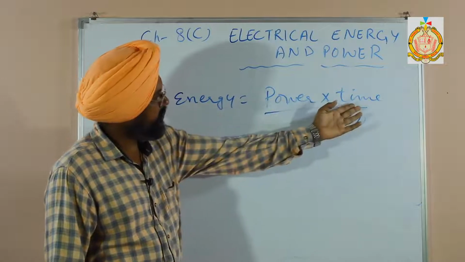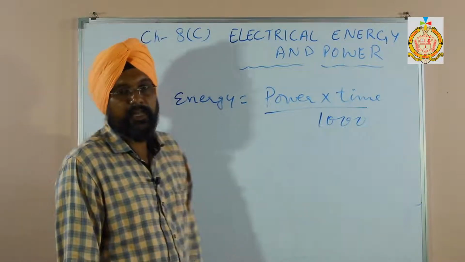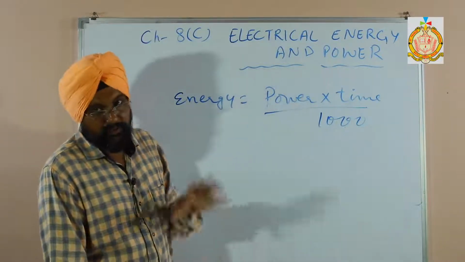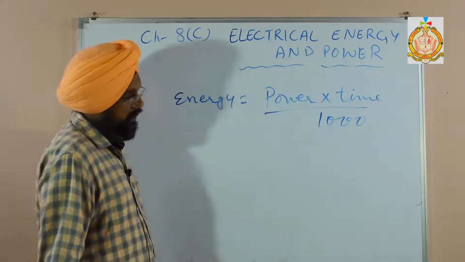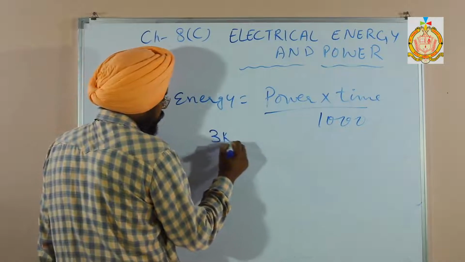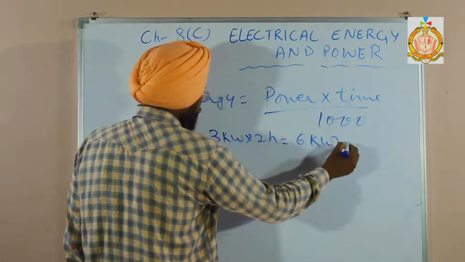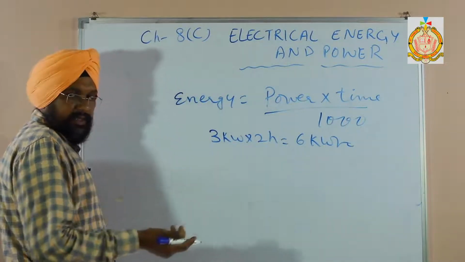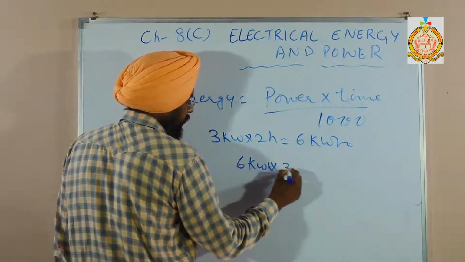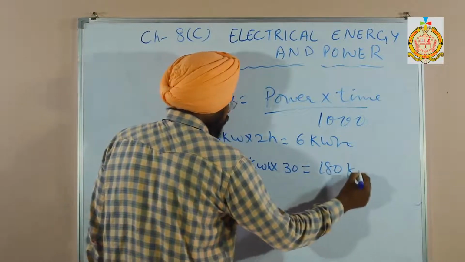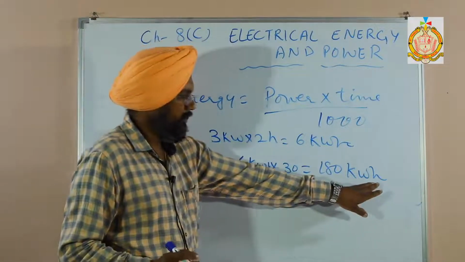So we need the power, how much time we are consuming, upon 1000. Suppose an electrical oven we are having is 3 kilowatt, and we used it for 2 hours in a day. That means 3 kilowatt into 2 hours, that is 6 kilowatt hour it consumed in a day. Then 30 days are there in a month, so 6 kilowatt hour multiplied by 30, that is 180 kilowatt hour we have used for that oven in 1 month.